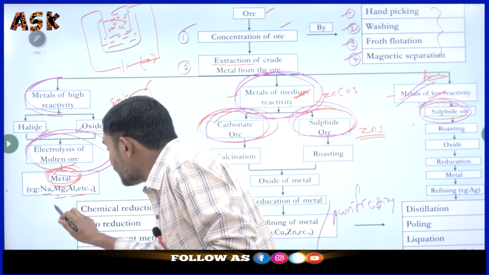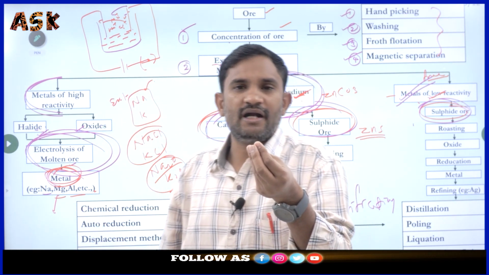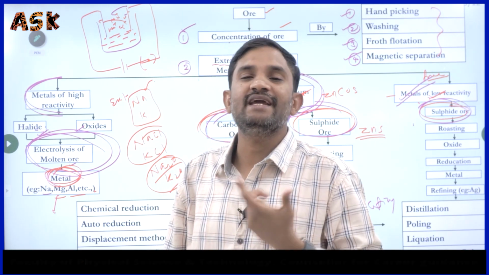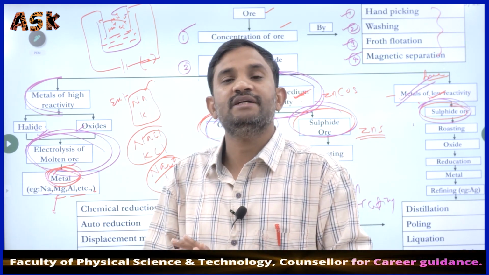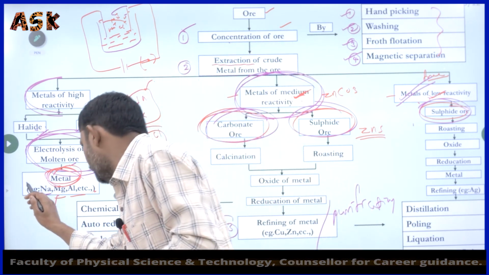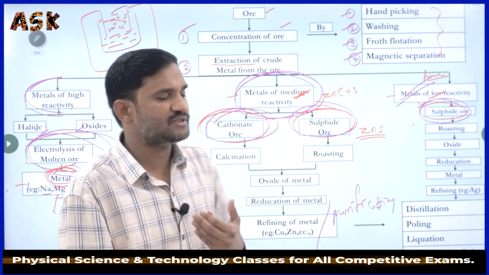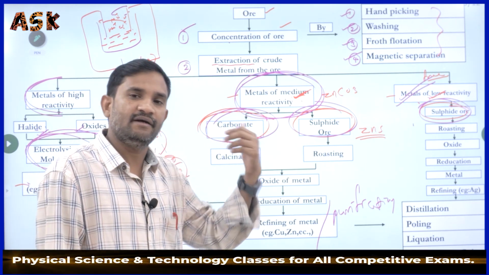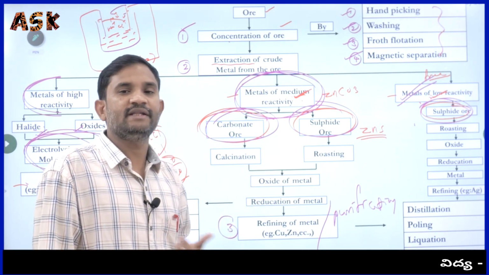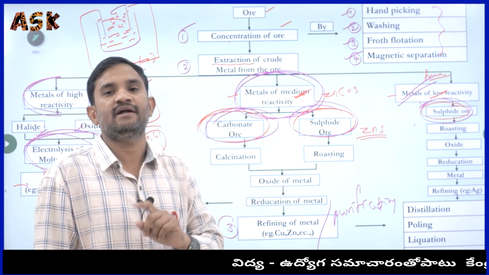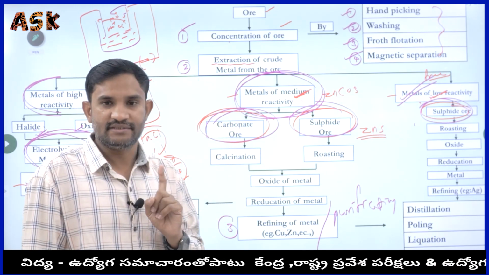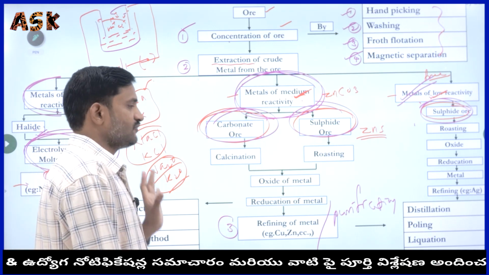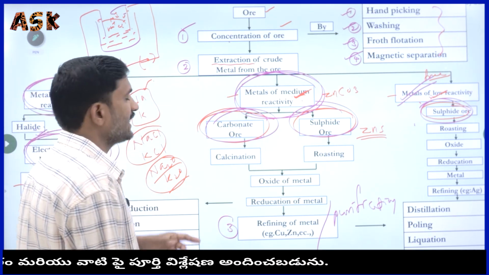After getting this metal, it also contains some unwanted components. Then we have to follow the purification process. These concepts are especially mentioned in the 10th class of the central CBSE syllabus and the SCERT syllabus also. Not only in the 10th class but also in your intermediate there is a special chapter. They did not mention in the school books the purification method for the high reactivity metals.